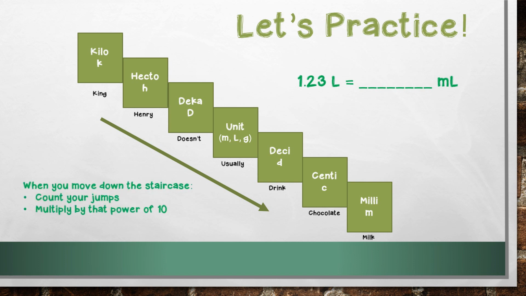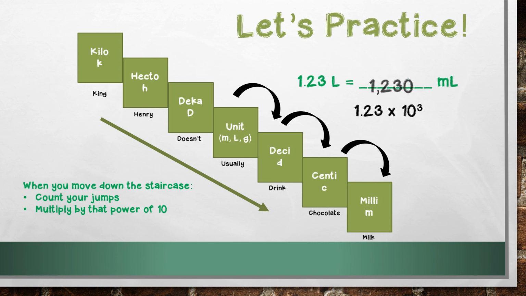And we've learned that when you move down the staircase, you have to count your jumps and then multiply by that power of 10. So when I count my jumps, I see that I have 1, 2, 3 jumps. So I need to multiply by 10 to the power of 3. And when I do that, I find that 1 23/100 of a liter equals 1,230 milliliters.